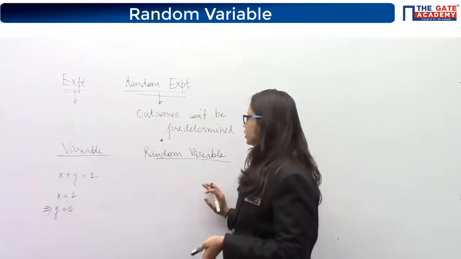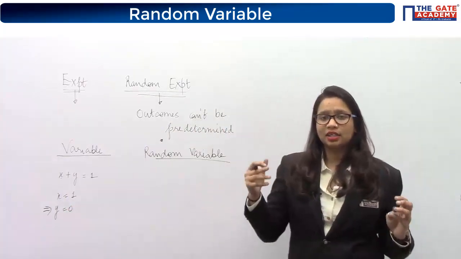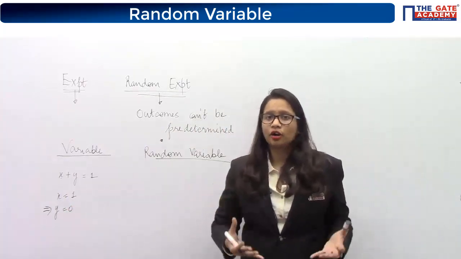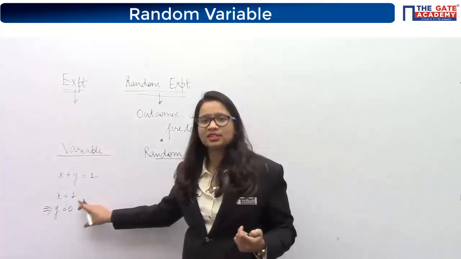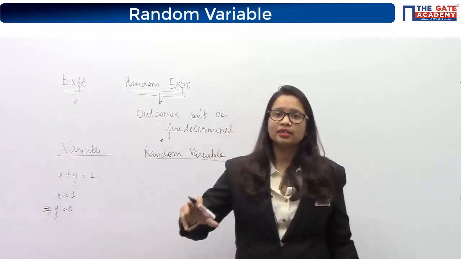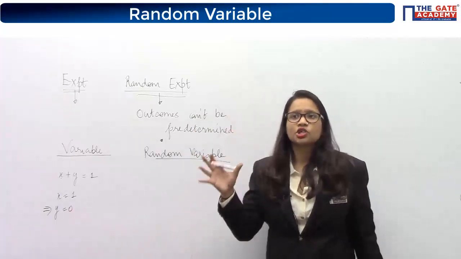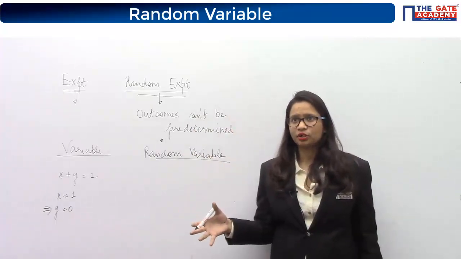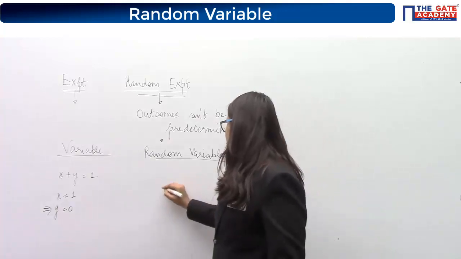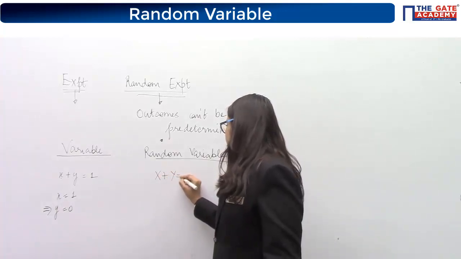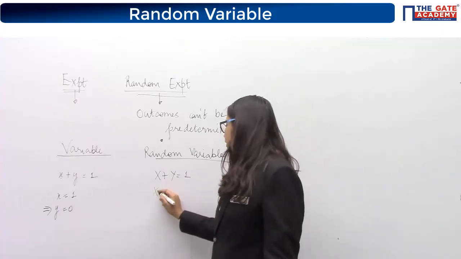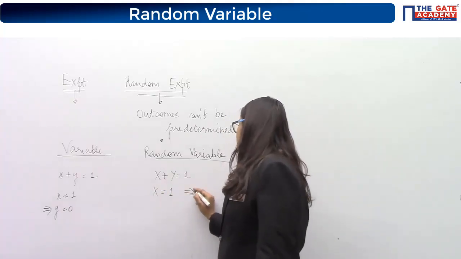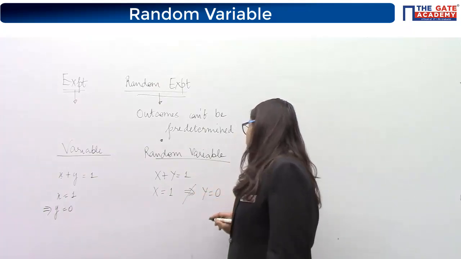But what are random variables? Random variables are such variables whose values are not predetermined. So even if you say that random variable x is 1, then random variable y equal to 0 is not sure here. Even if I write x plus y equal to 1, you are not sure that if x becomes 1, then y will be equal to 0.